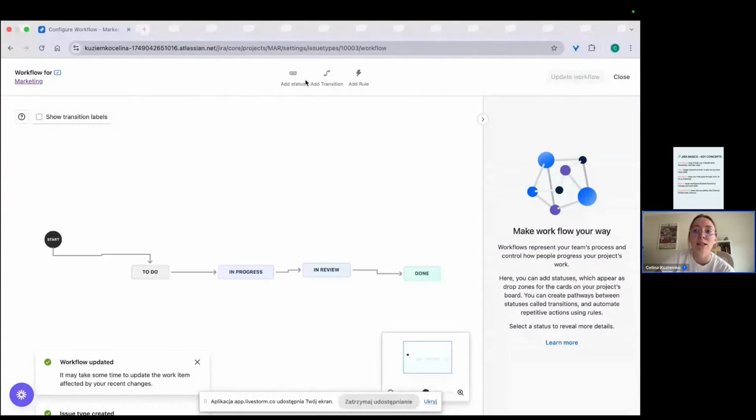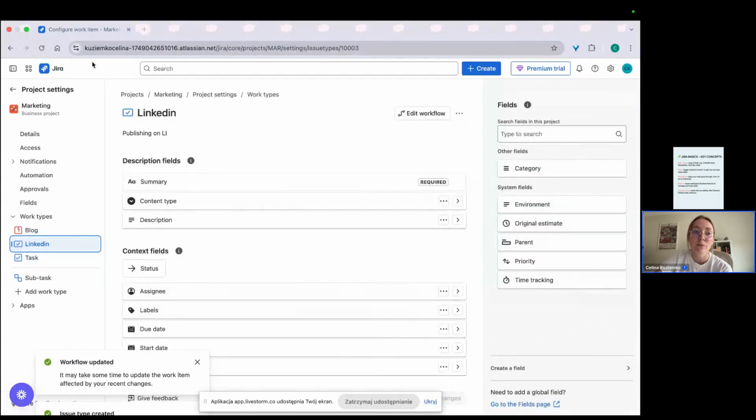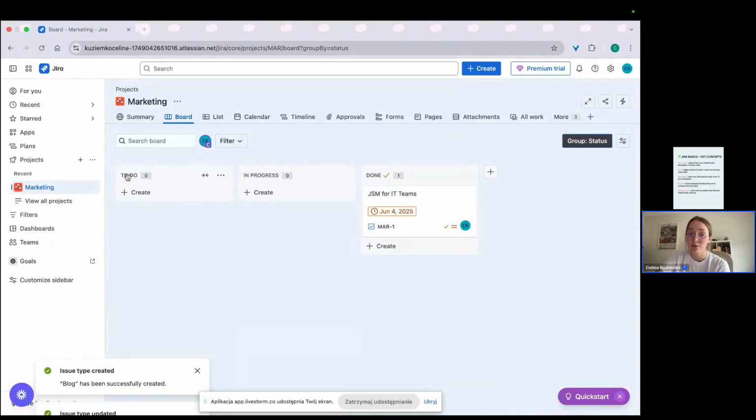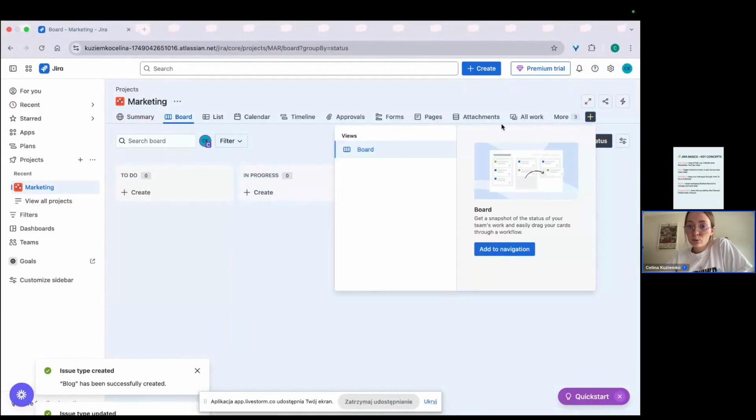Let's go to our board. And now it can get a little bit complicated because, as you can see, we still have only three columns here with statuses. But this is because tasks and the blog issue type still have this workflow. So right now, we can create a board here.